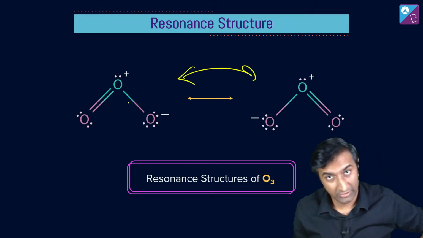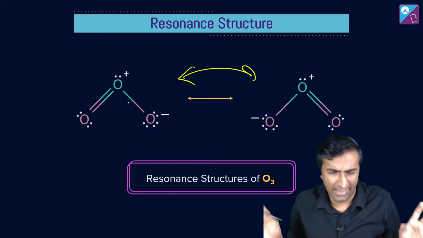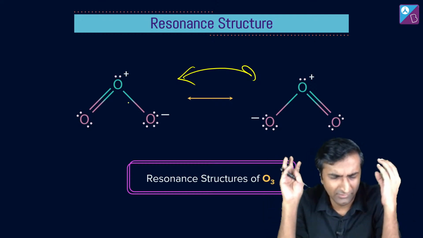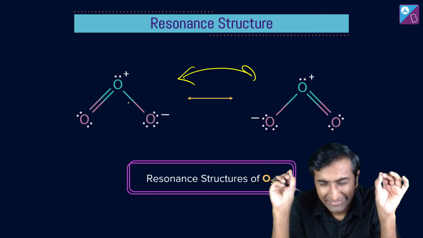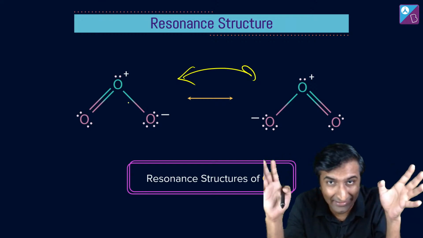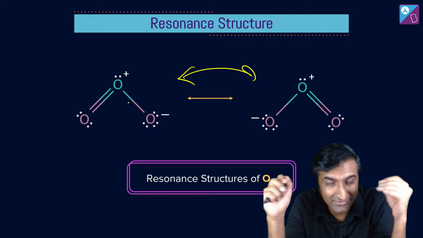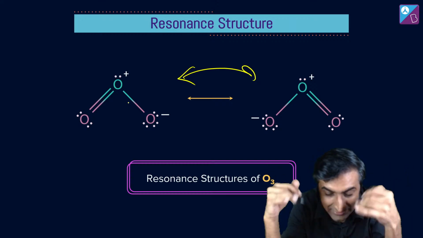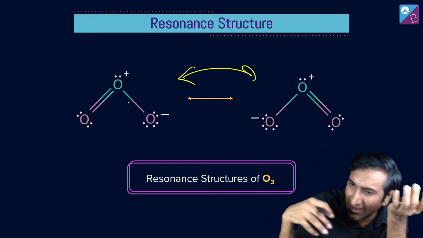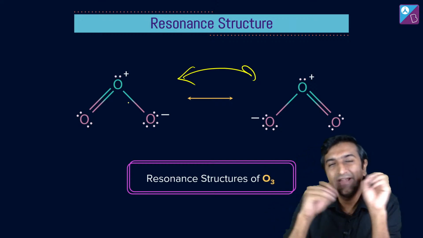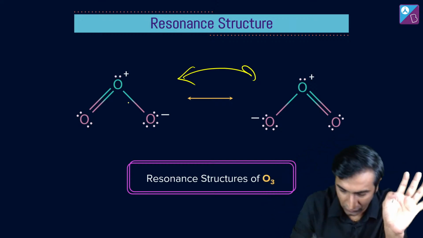And theoretically, and again, here's a huge disclaimer. These structures do not mean that they exist in real life. The resonance structures or the hybrids, they don't exist. These are just ways of explaining that it could be like this, or it could be like that. Hence, it is somewhere in between both of these. That's where you're coming from.